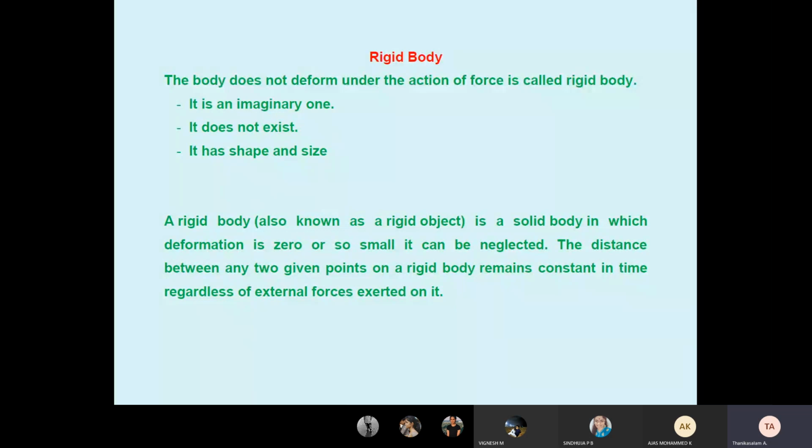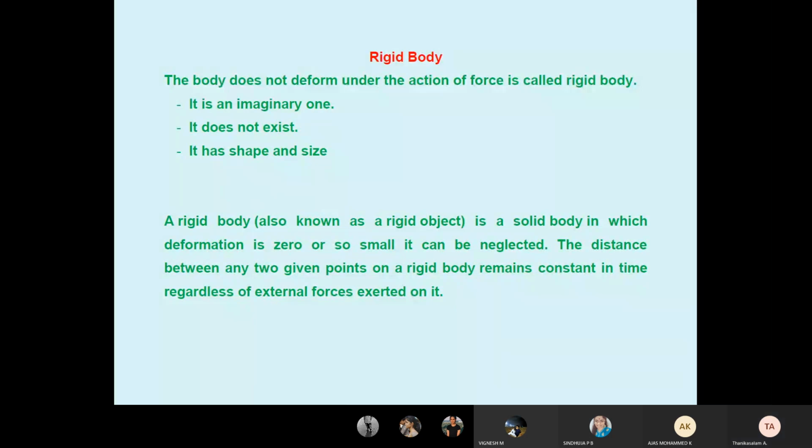It has shape and size. Shape means it may be rectangular, it may be circular. Size means length, breadth, thickness. Consider a chair. A chair is a rigid body. It has height. It has thickness of the plastic columns. So the rigid body has some shape and size, maybe regular or irregular. Regular shape means circular, rectangular, triangle, trapezoidal, parallelogram. Irregular means, the chair is irregular in shape, but we can measure the size. What is the height? What is the thickness? What is the width of the chair?